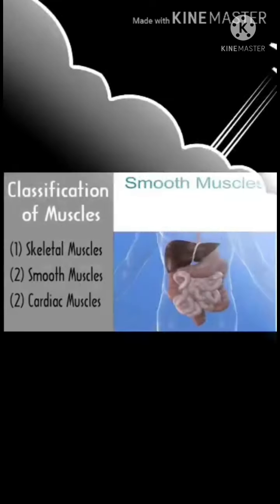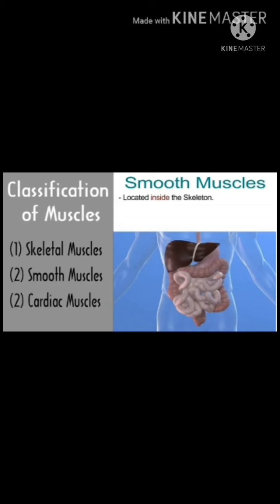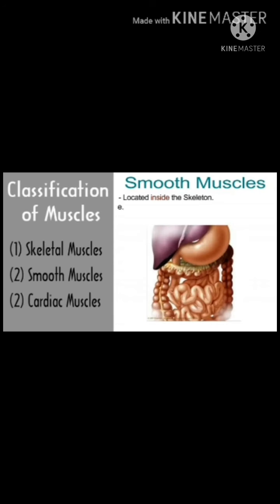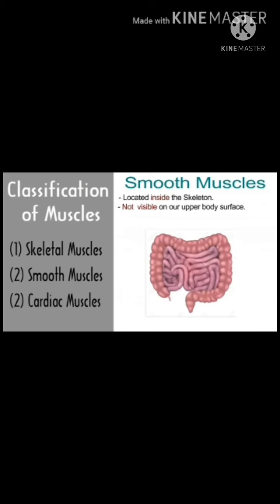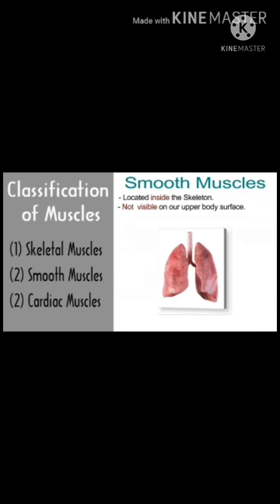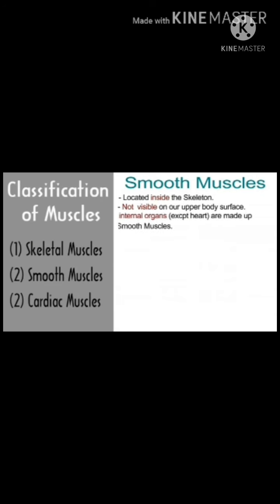Next, number 2, smooth muscles. Smooth muscle is a type of muscle which is found inside the body. These smooth muscles are not visible on our upper body surface. Our internal organs are made of smooth muscles. These muscles are found in our urinary bladder, gallbladder, arteries and veins. The digestive tract is also made of smooth muscles. These muscles are controlled by the nervous system and hormones.